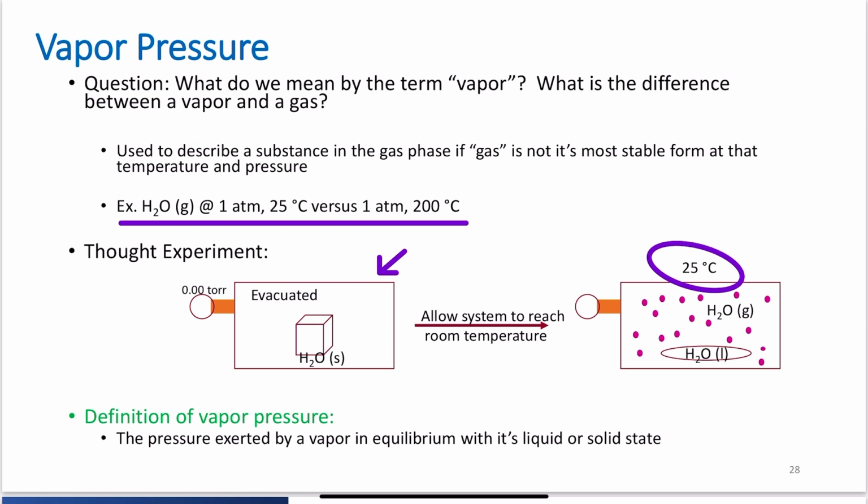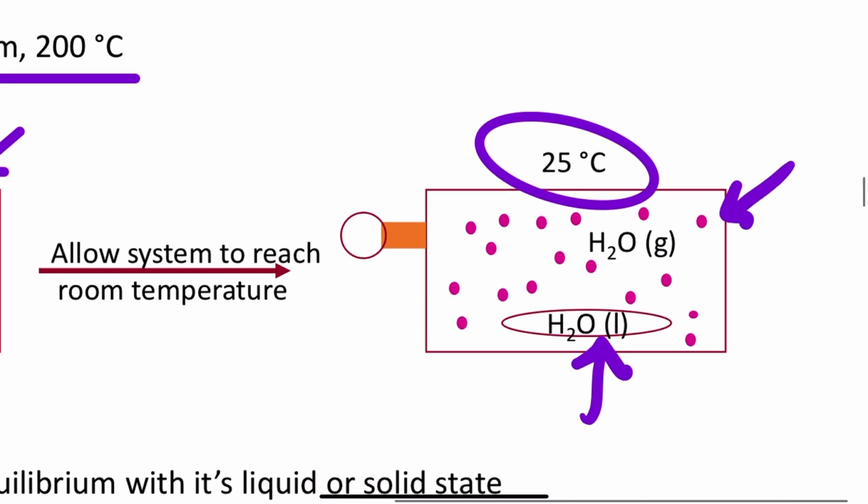So the little pink dots here are supposed to represent water in the gas phase, whereas this is your water in your liquid phase. Well, why do I have both? I haven't reached 100 degrees Celsius yet. And again, this is because water has a vapor pressure. The vapor pressure is defined as the pressure exerted by a vapor in equilibrium with its liquid or solid state. And it's known as a dynamic equilibrium. What equilibrium is, is a concept we haven't covered quite yet. It'll come soon enough, but an equilibrium is what's happening here.